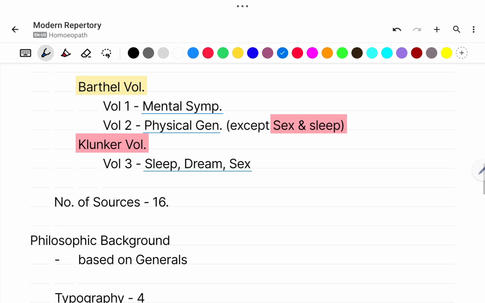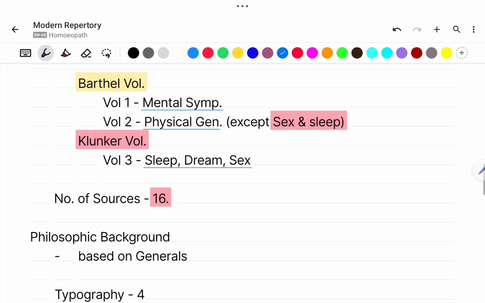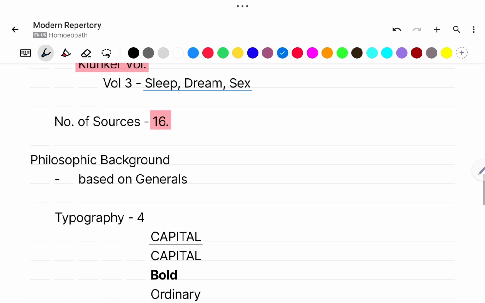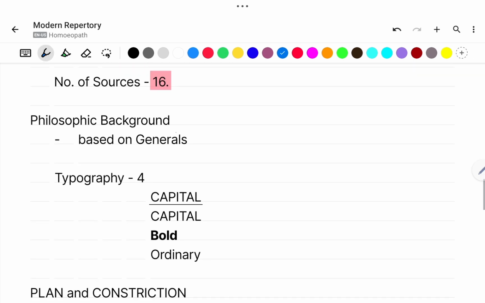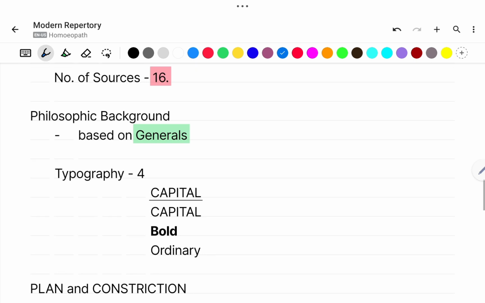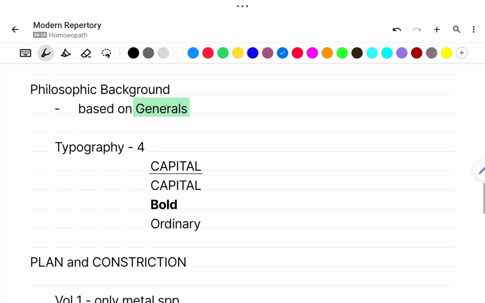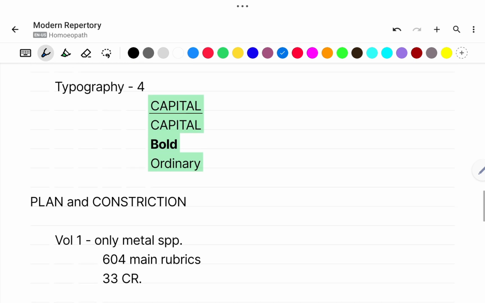Now according to S.K. Tiwari, the number of sources for Synthetic Repertory is 16. Now we will see the philosophical background. It is based on generals. 4 types of typography are used. That is, first is capital underlined, second is capital, third is bold, and fourth is ordinary.